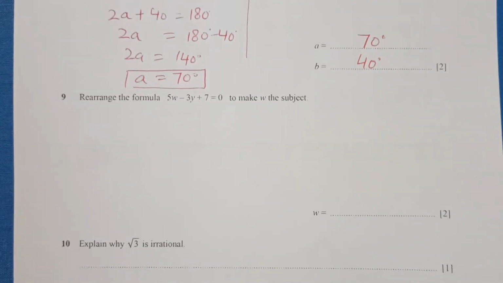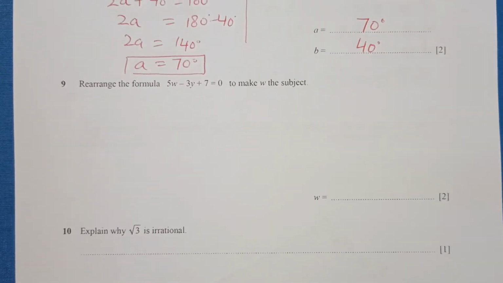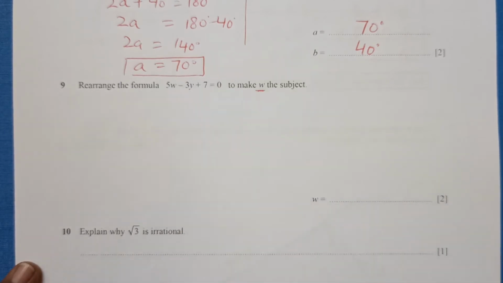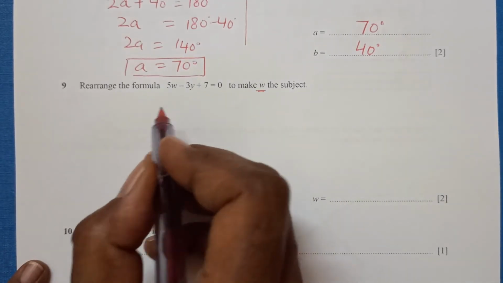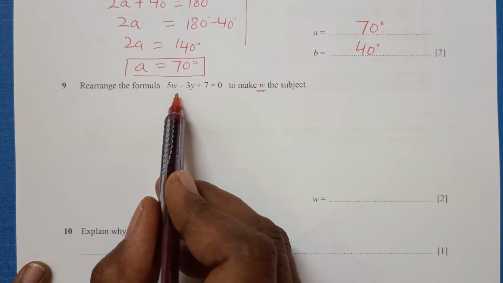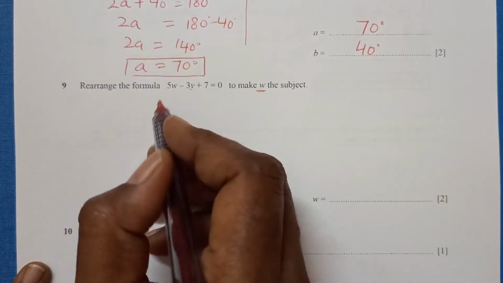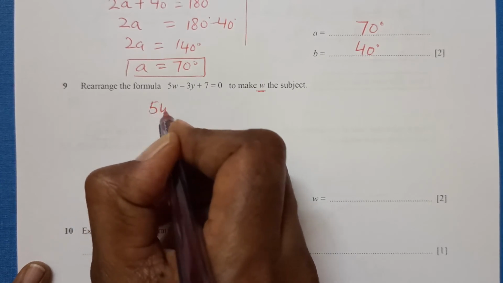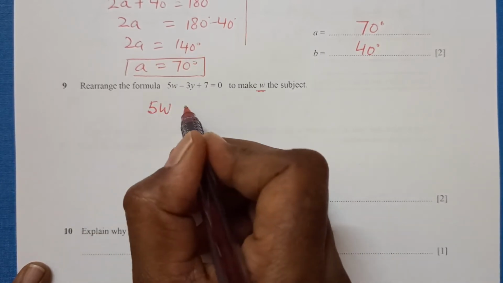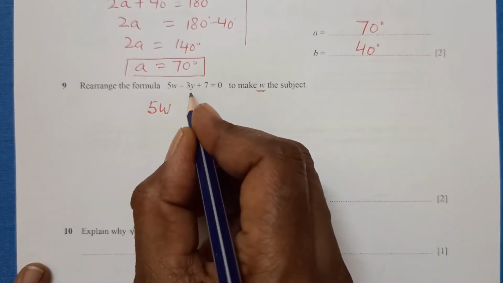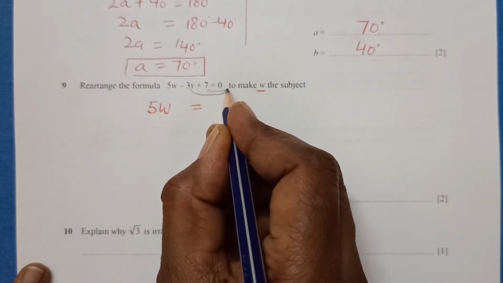Okay, now question number 9. Rearrange the formula to make W the subject. So we need W the subject. So we will shift other variables and numbers to the right hand side except W, step by step. 5W will be equal to, shift this 3y to the other side and 7 to the other side.